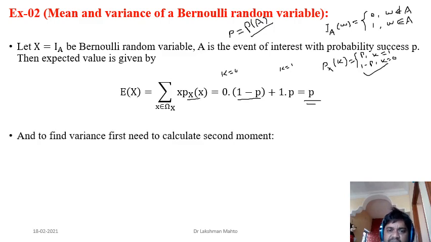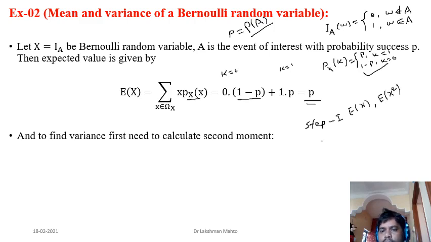Now, coming to the variance of this Bernoulli random variable, we already have its expectation. There are many approaches to calculate the variance of a random variable, but I always like this approach. First, calculate the expectation, which we have already done here. Then it is very easy to calculate the second moment, that means the expectation of x square, by squaring the value of the random variable.